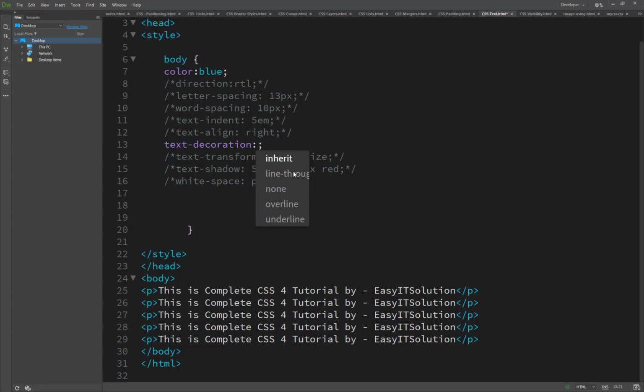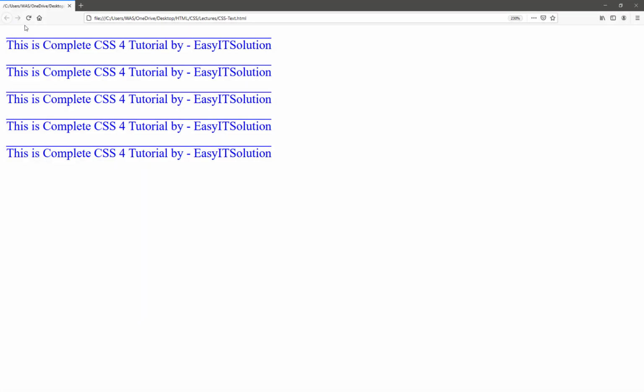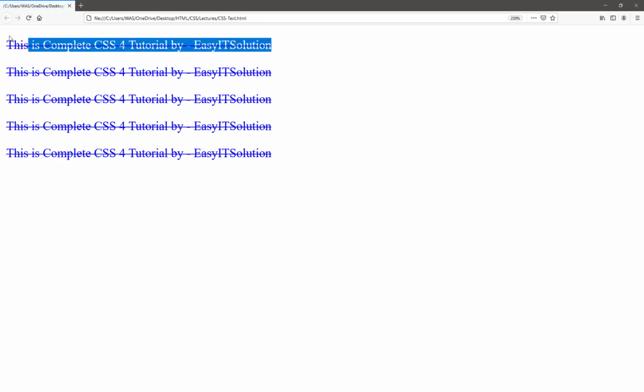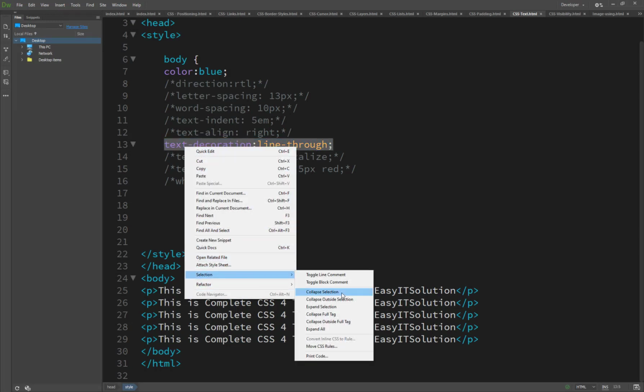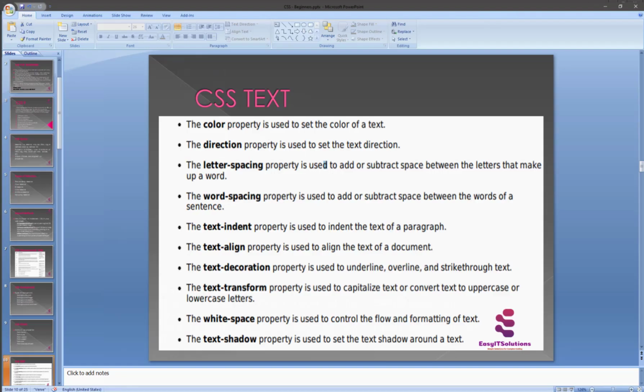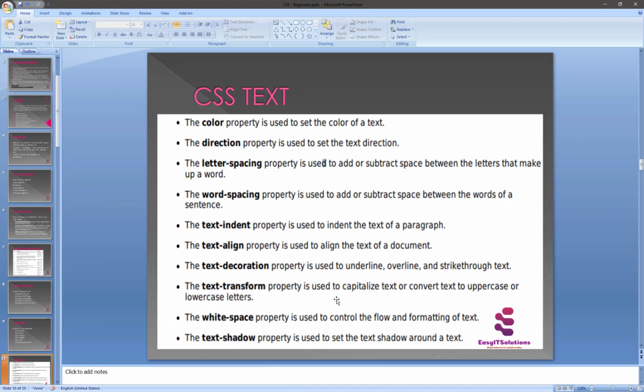So underline, line-through, so line-through is like a cancellation or deletion of a line. So this is text decoration. And another thing is the text transform property, used to capitalize the text, or convert text to upper or lower case.